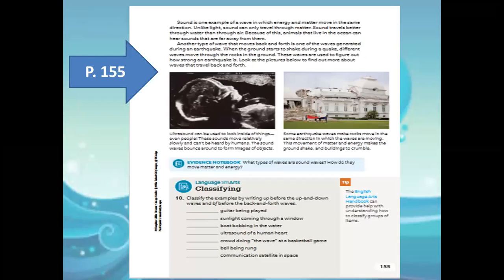On page 155, we have a classification question with different examples of different energy, and we have to say if it will transfer side to side or back and forth, or up and down for waves. Classify the examples by writing UD before the up and down waves and BF before the back and forth waves, and remember back and forth is the same as side to side.